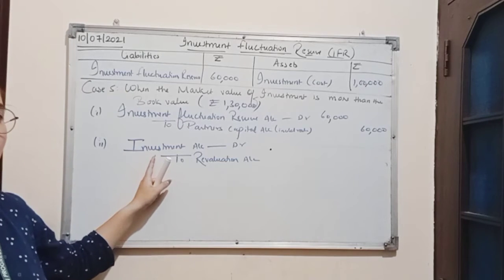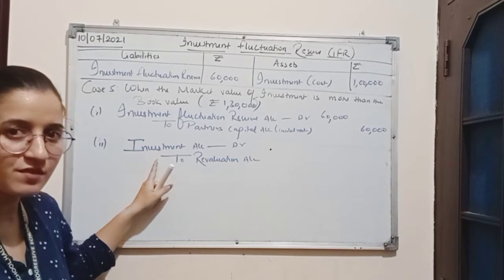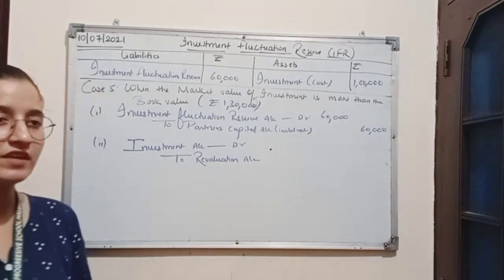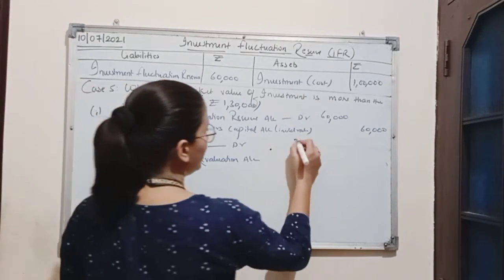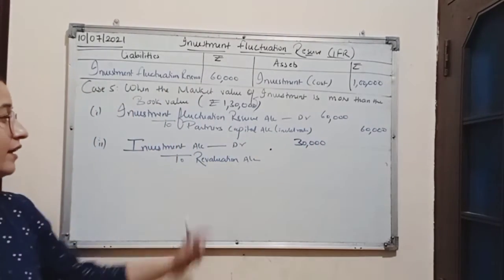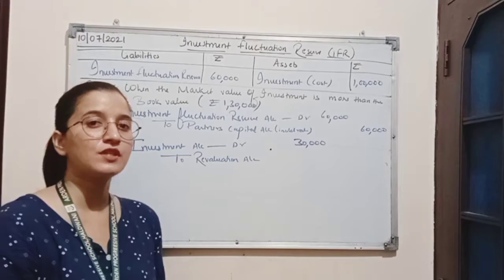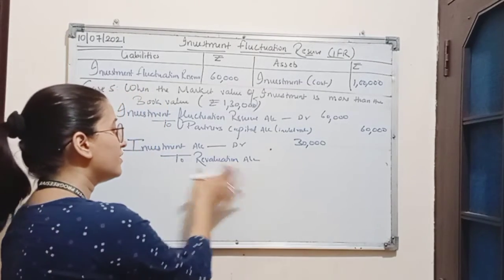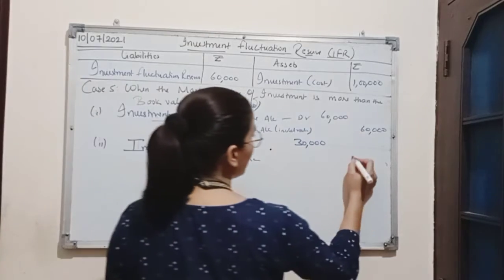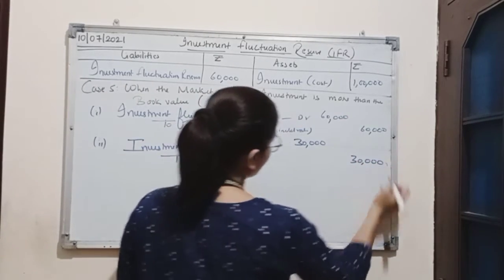Now in case of loss we were crediting investment account. Now in case of profit we will debit investment account with the amount 30,000 which is a profit. And in case of loss revaluation account was debited. Now here in case of profit revaluation account will be credited with the profit amount which is 30,000.